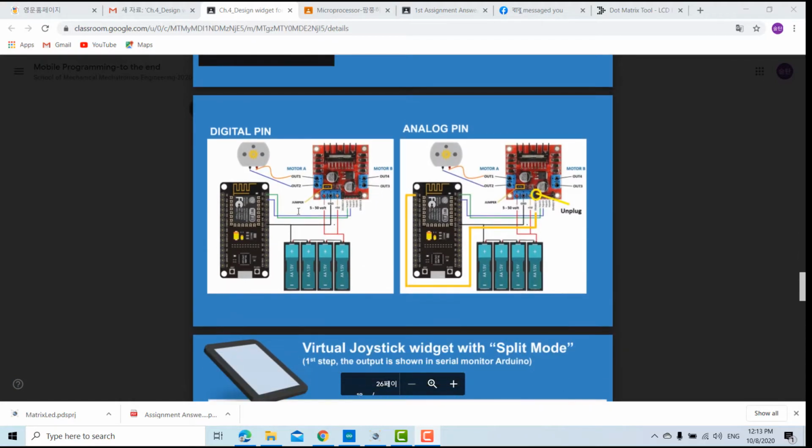And as you can see here, this is my circuit diagram. I have connected the DC motor, and I use NodeMCU, battery, and motor driver. So you just follow my circuit diagram, and now I'll show you my code.